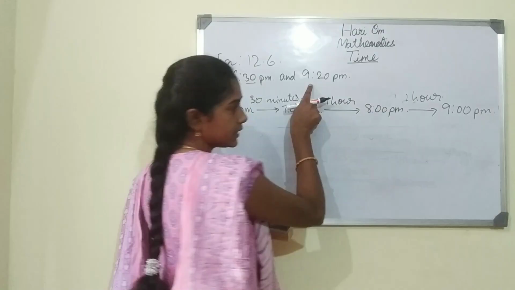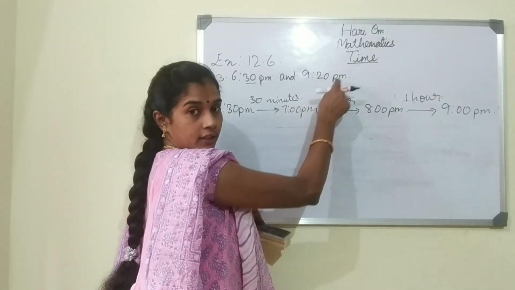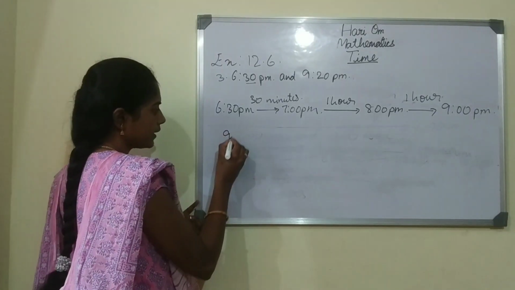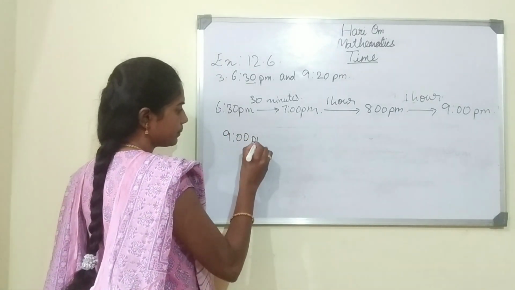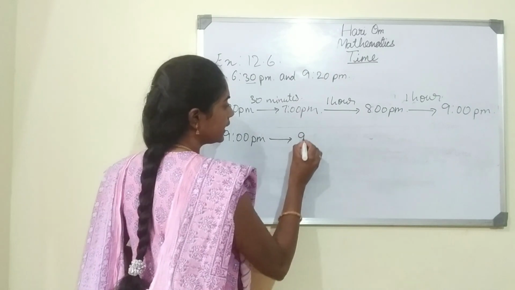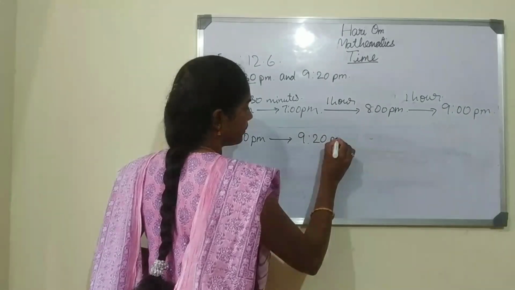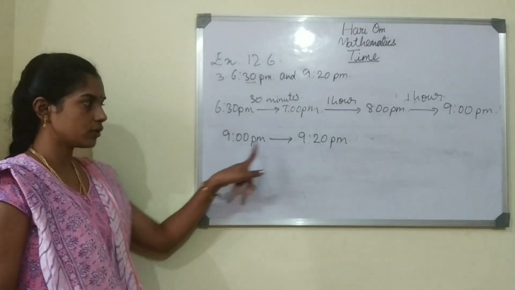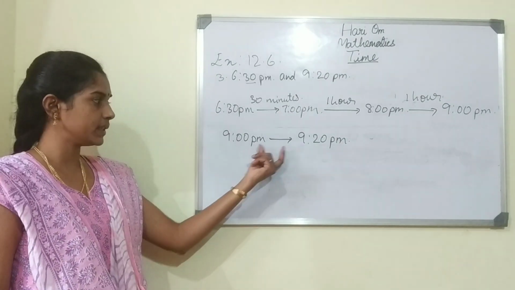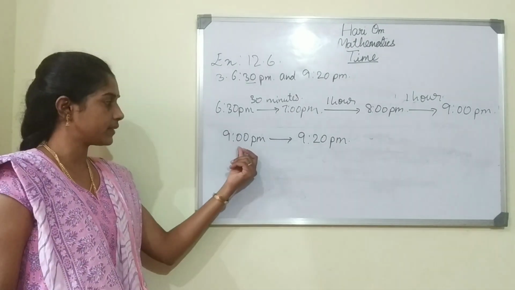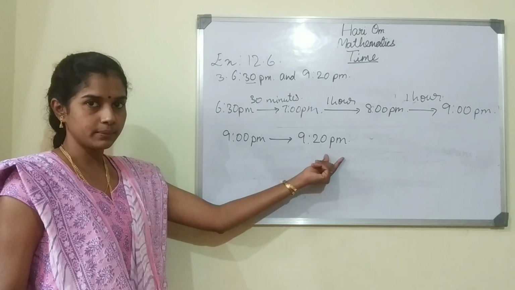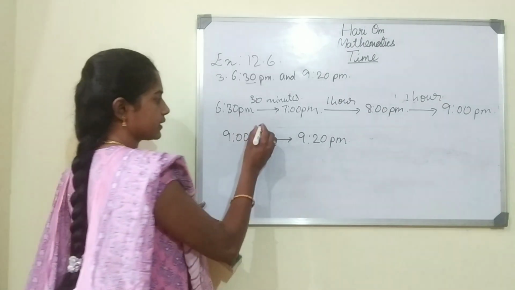Is it 9 here? No, it is 9:20. So from 9 p.m. to 9:20 p.m. Okay, 9 o'clock to 9:20 p.m. How many minutes is it? It is 20 minutes. From 9 o'clock to 9:20, it is 20 minutes.